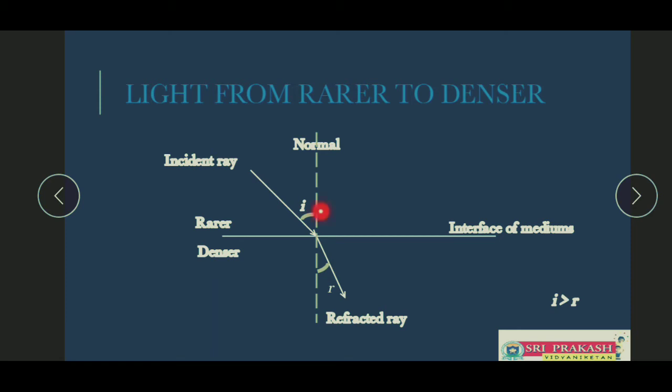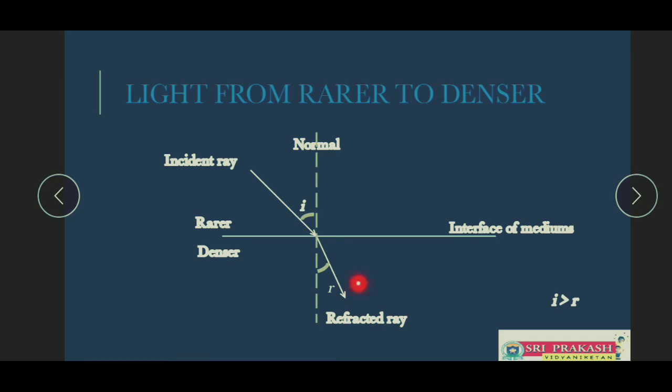The angle between the normal and incident ray is called the angle of incidence. The angle between the normal and refracted ray is called the angle of refraction. Here if you see, the incident ray is not going to continue in the same way.